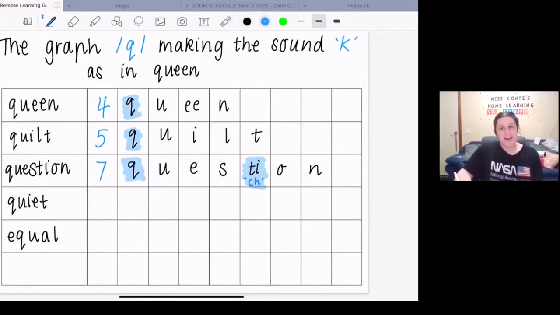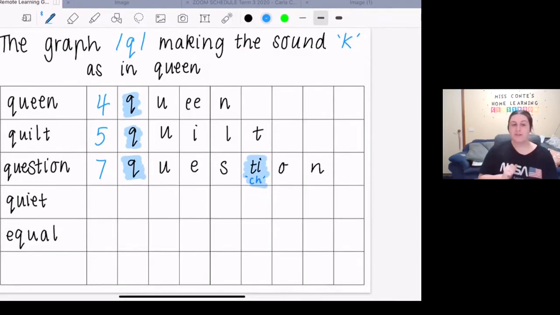Brilliant job. Our next word is quiet. If you are quiet, it means your voice is down low and it's very hard to listen. Okay? There's a saying that you are as quiet as a mouse because you normally can't hear a mouse because their volume is so low. The sounds in the word quiet are k, w, I, et.